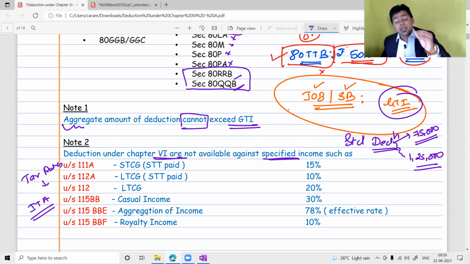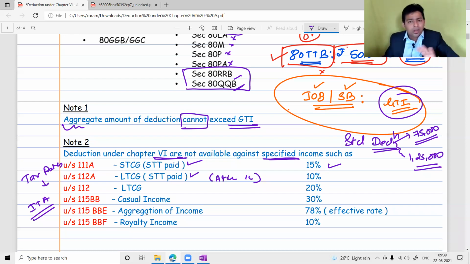Whenever the tax rate is given under a particular section, that income is known as special income. Whenever we borrow tax rates from the Annual Finance Act, from the budget, then that is normal income. A short-term capital gain in the share market, STT paid, 15% is the tax rate. Long-term capital gain, STT paid, after 1 lakh is taxable at 10%. Normal ordinary long-term capital gain on land, debentures or something like that, 20%.